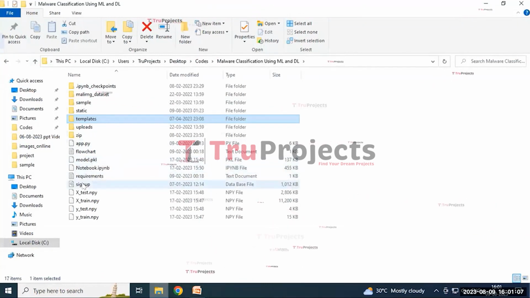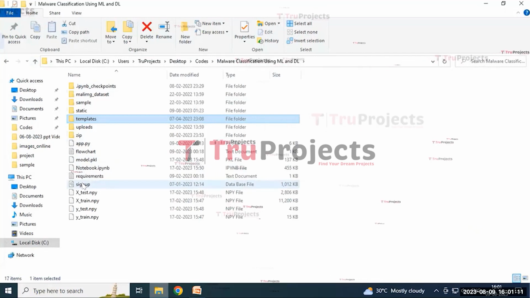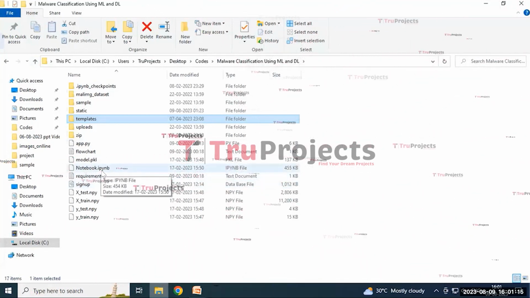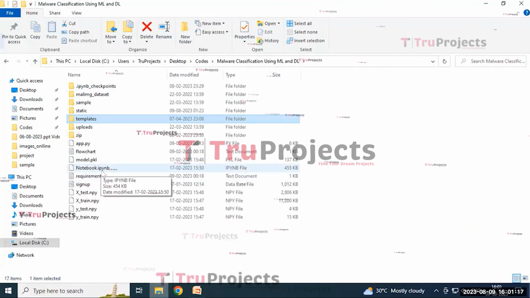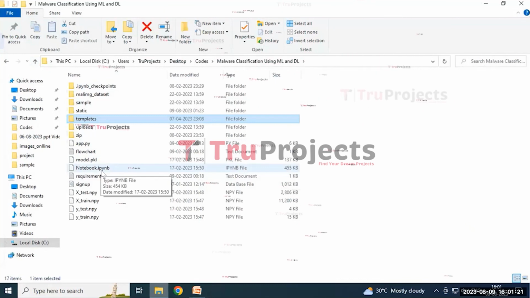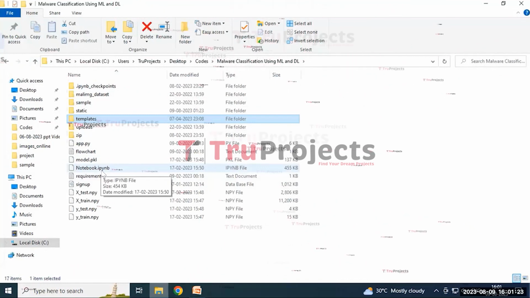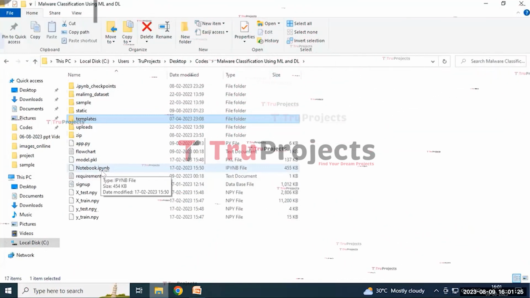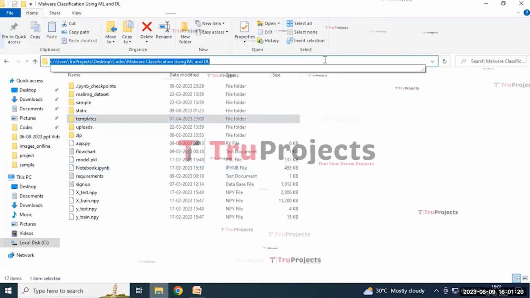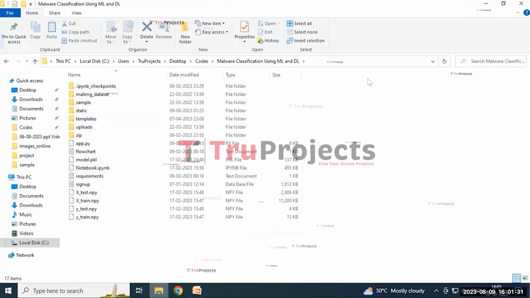And the signup.db file appears to be the database file that is used to store the user information. And the notebook is an IPYNB file which contains the combination of code, graphs, and output all in one place. It allows the user to write and execute the code in individual cells, making it a popular choice for data science. And for the execution of the project, we need to copy this code folder path